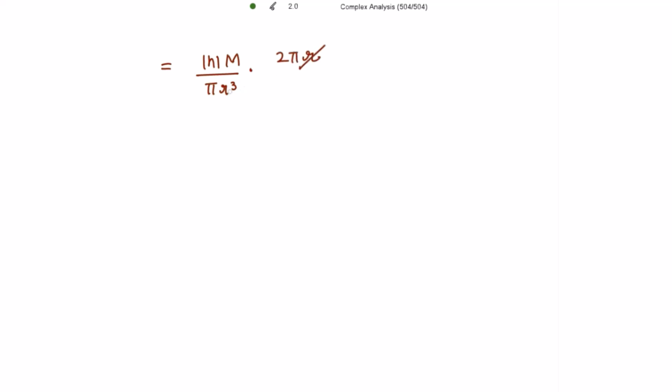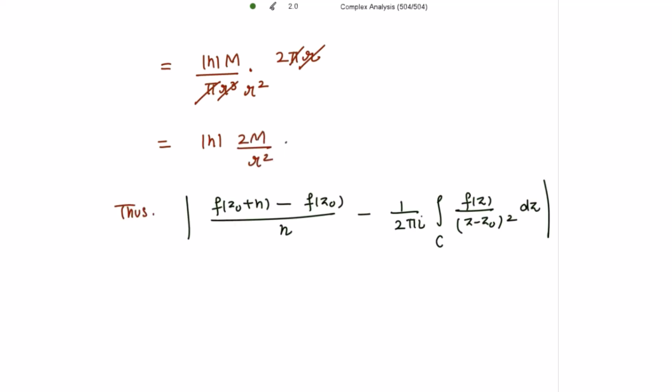So this r is cancelled out with this, we have here r square, pi is cancelled out with this. We have mod of h times 2M divided by r square. We have considered this mod to be on the left hand side, which is less than or equal to mod h into 2M divided by r square.